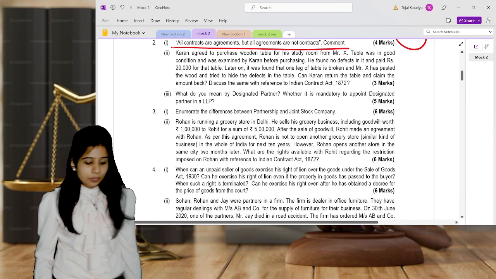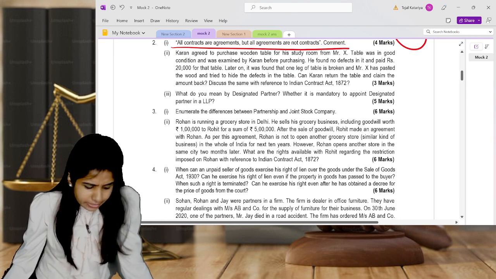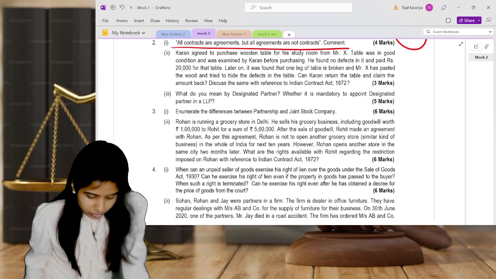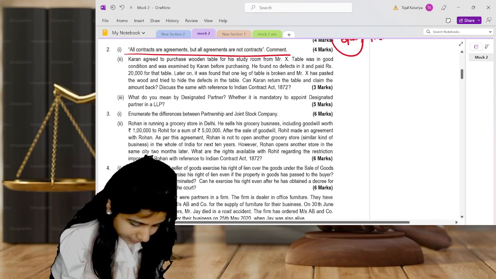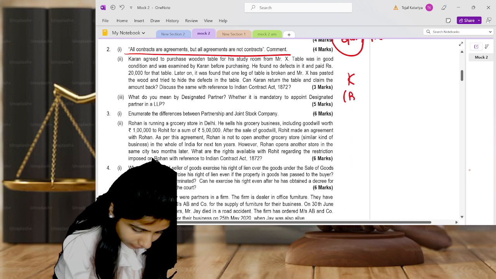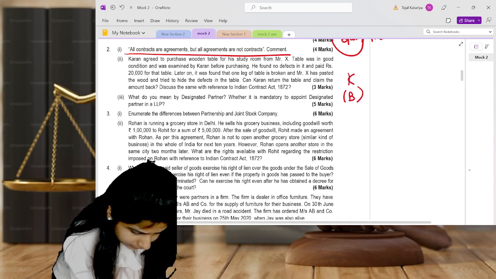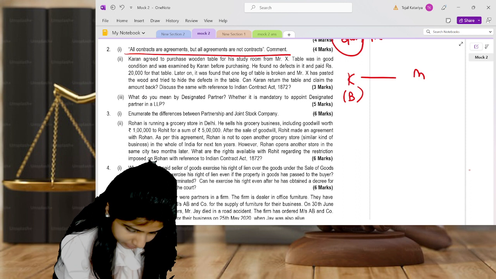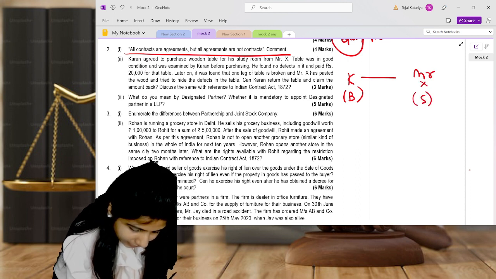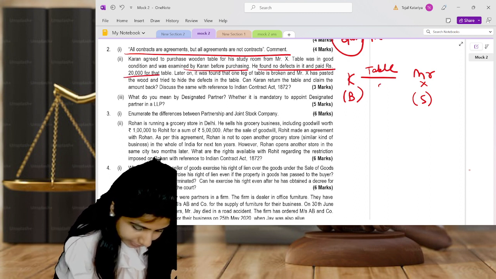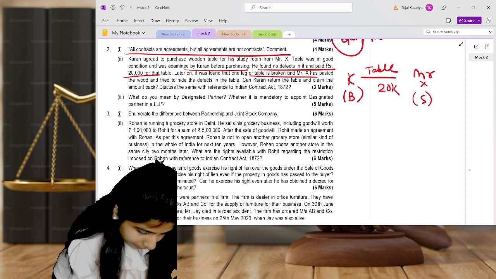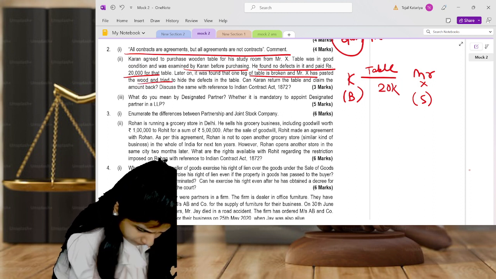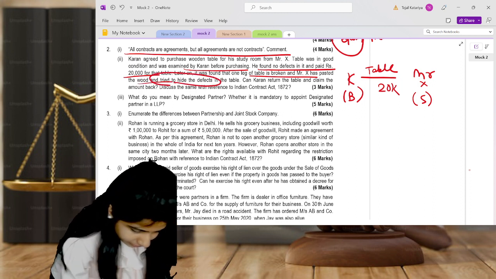The next question: Karan agreed to purchase a wooden table for his study room from Mr. X. The table was in good condition, which was examined by Karan. So Karan is the buyer and Mr. X is the seller. He is buying a table in good condition, examined by Karan before purchasing. He found no defect in it and paid rupees 20k for this table, and later on he found that a leg was broken by Mr. X and had been pasted with wood to hide the defect.